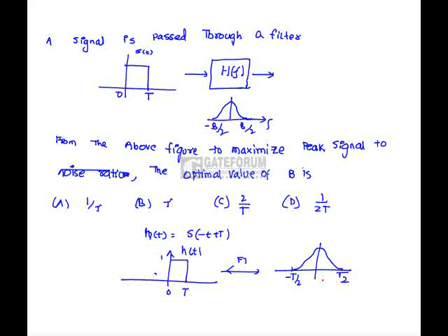This is T by 2, this is minus T by 2. Hence B by 2, this is 1 by T, this is 1 by T. So B by 2 should be equal to 1 by T, that is B equals 2 by T. Hence option C is correct.